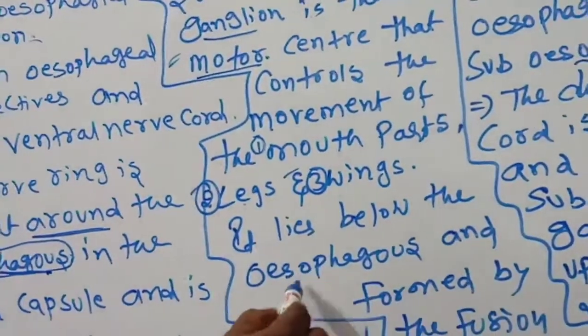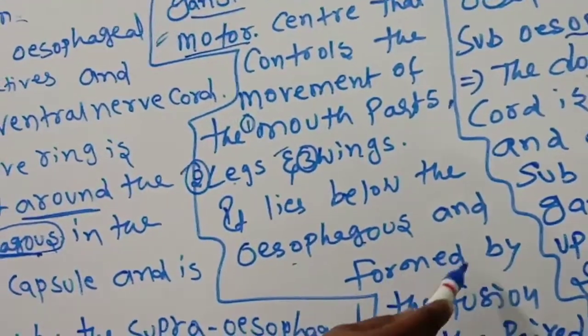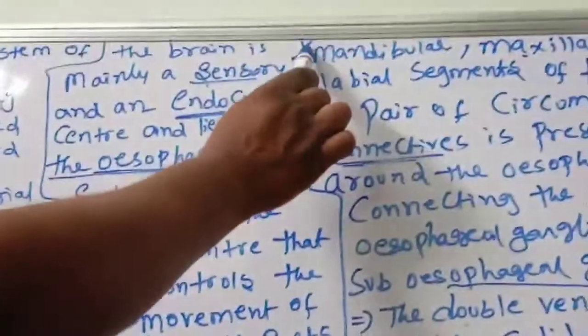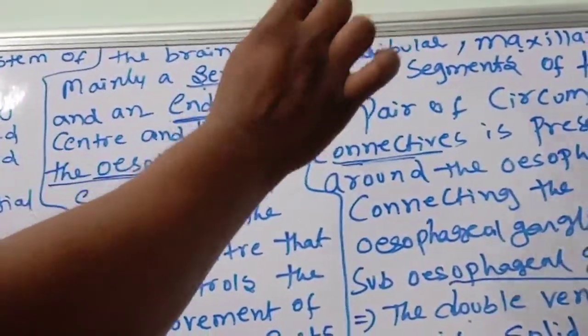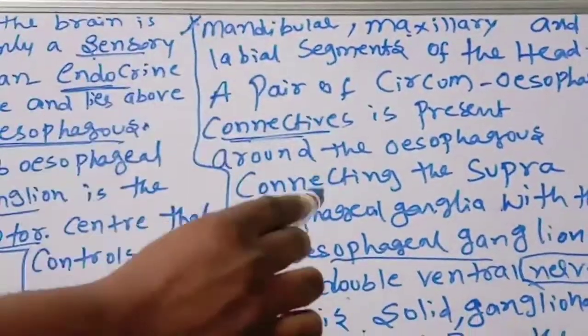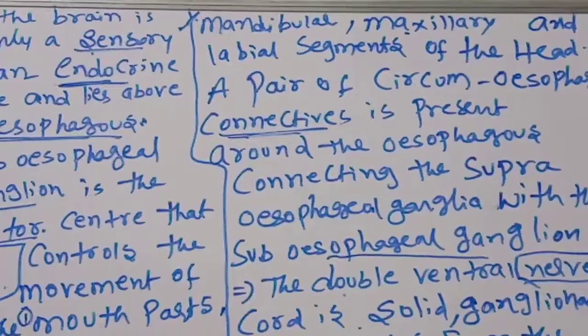It lies below the esophagus and is formed by the fusion of paired ganglia of the mandibular, maxillary, and labial segments of the head.